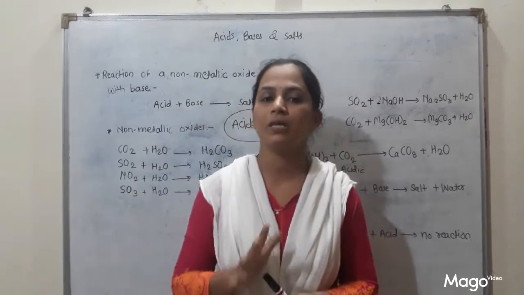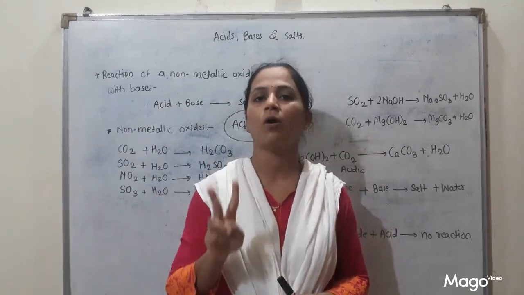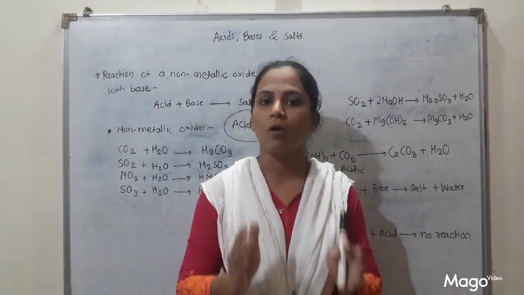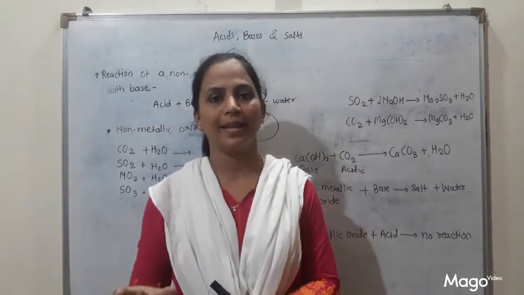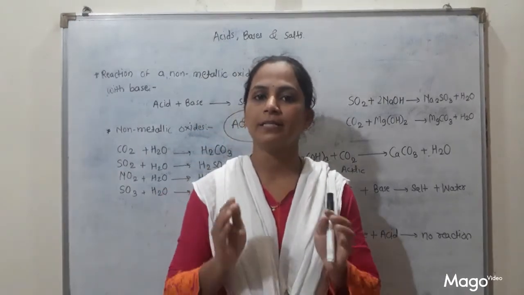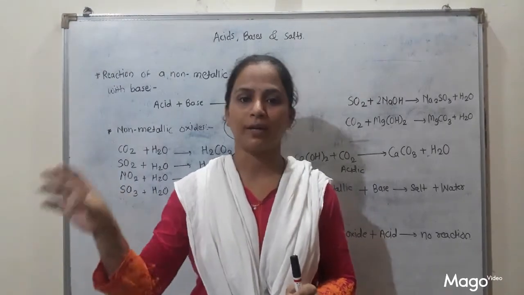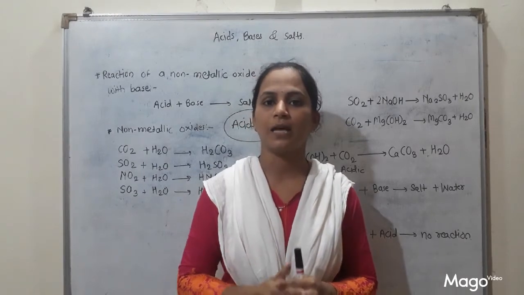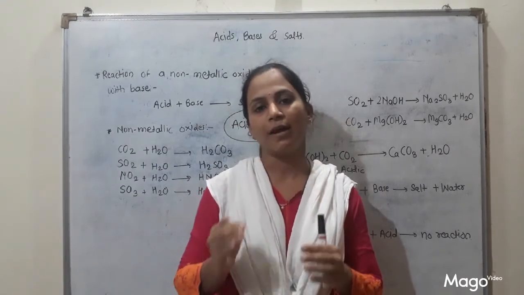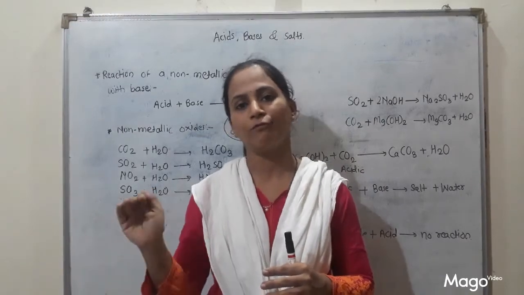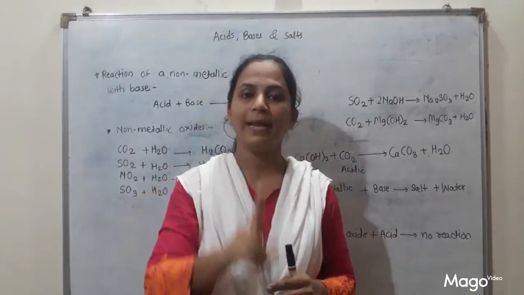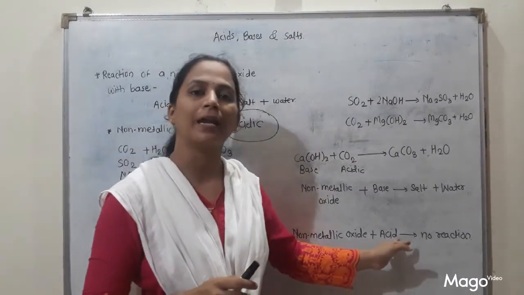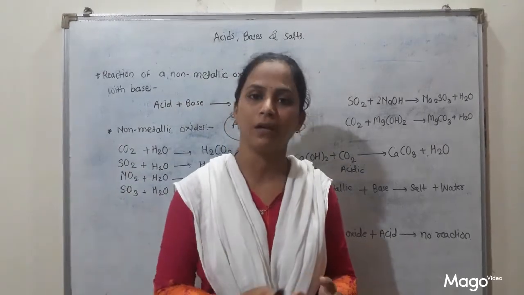So today we have discussed metallic oxide and non-metallic oxide. What is the nature of metallic oxide? Metallic oxides are basic in nature. That's why metallic oxides react with acid. They form salt and water. What about non-metallic oxides? Non-metallic oxides are acidic in nature. That's why these react with bases. They form salt and water. And metallic oxides do not react with base. Non-metallic oxides do not react with acid because of their similar physical properties.